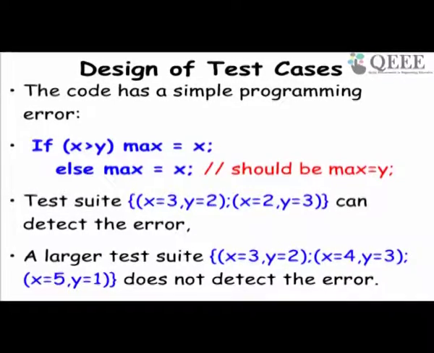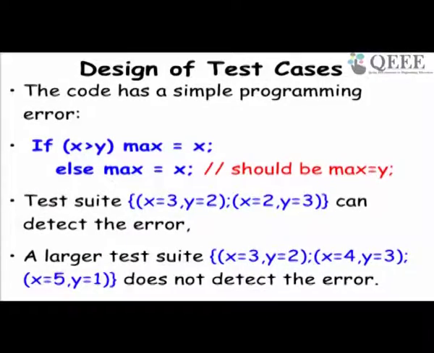Now if all our test cases are such that both max equal to x and this part also get executed, fine. But suppose we keep on giving x always larger than y: x equal to 3, y equal to 2, x 4, y 3, x 5, y 1, etc. Even if we give hundreds of these, this part will not execute and therefore the bug will not get detected. So just the number of test cases, 1000, will not mean anything.